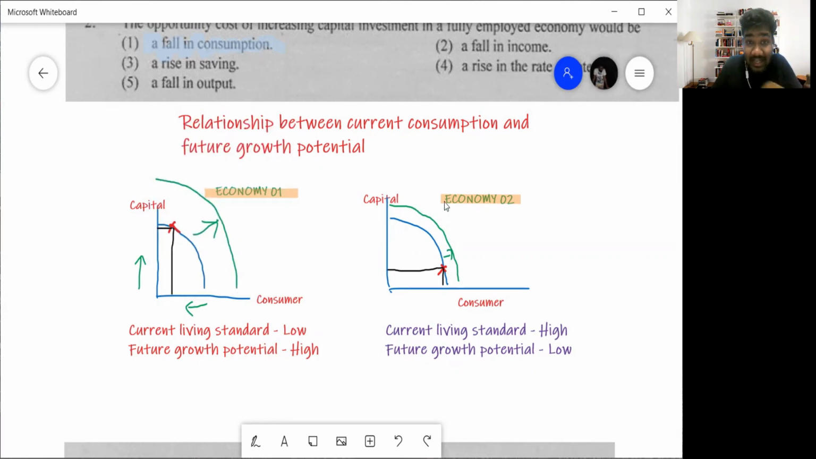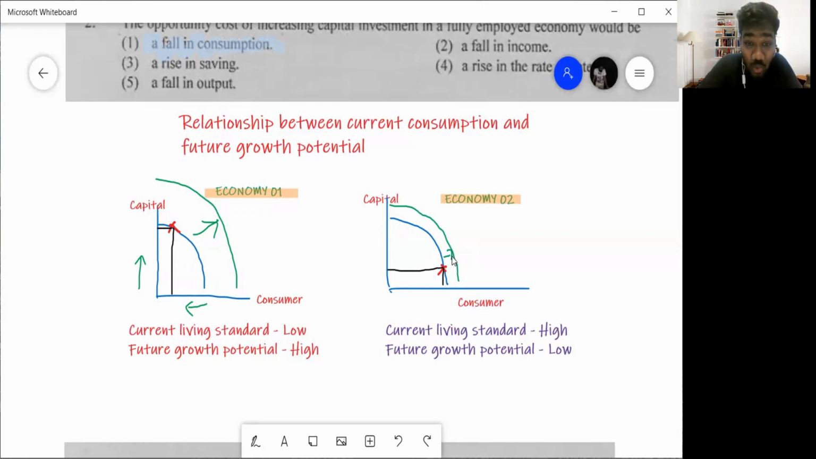But if you look at economy 2, on the other hand, they are producing more consumer goods. Look at their PPC, the blue one. So their current living standard is high. Right now they have very good clothes, very good food. Current living standard is high. But since they are producing very little capital goods, in the future, their growth potential is very low. Can you see their PPC shifts only by a little?